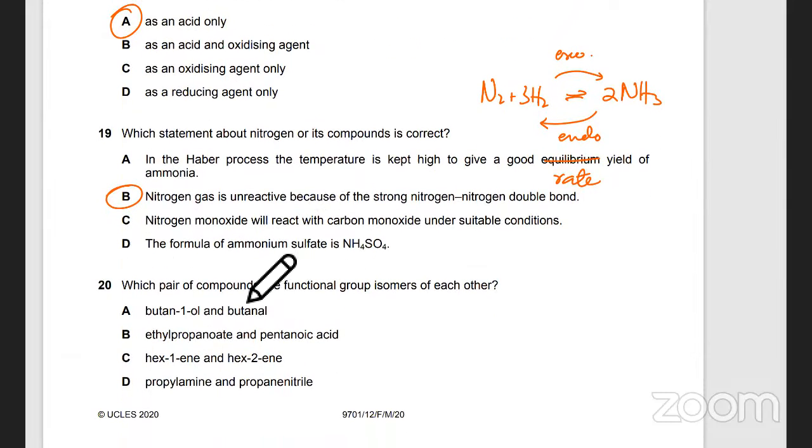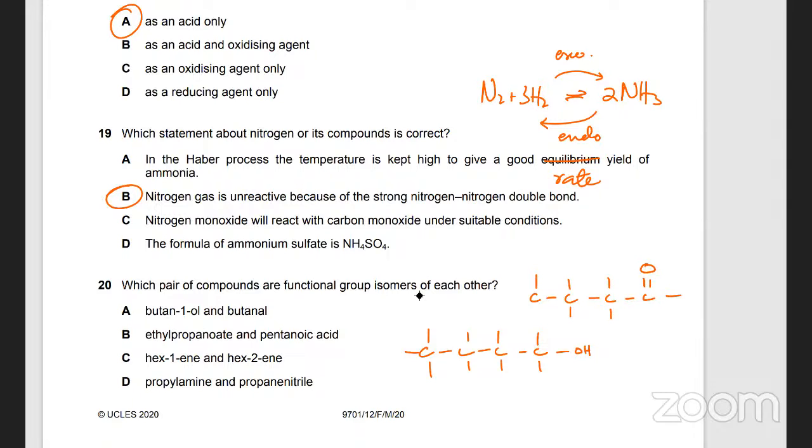The last one we were doing: which pair of compounds are functional group isomers of each other? The functional group has to be different. Let's try butanol and butanal. Butan-1-ol has 4 carbon atoms with an OH. Butanal would be 4 carbon atoms and an aldehyde, right?